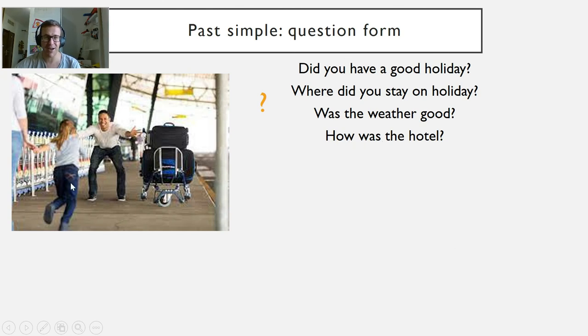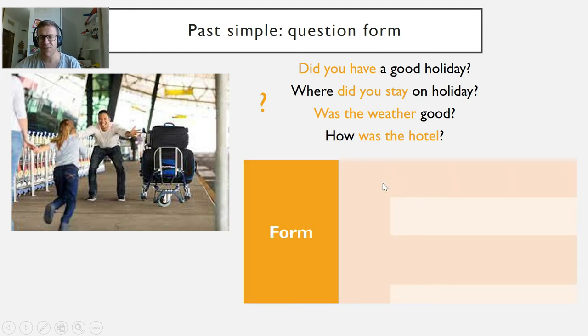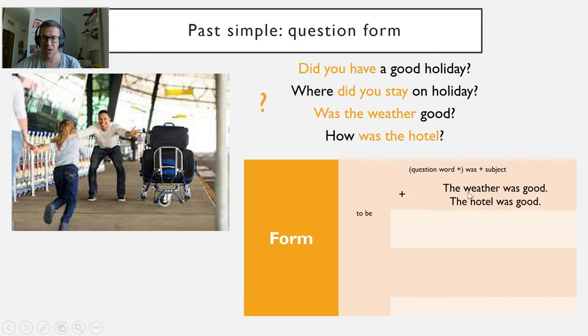So notice the forms. Did you have? Did you stay? Was the weather? Was the hotel? So let's look at the form. Again, to be is always different. So let's start with that. To be is was, then the subject. We can also have a question word like how. So the positive, the weather was good, the hotel was good. The question, was the weather good? How was the hotel? So we put was before the subject. Notice in this one, the weather was good. We've put was before the subject.